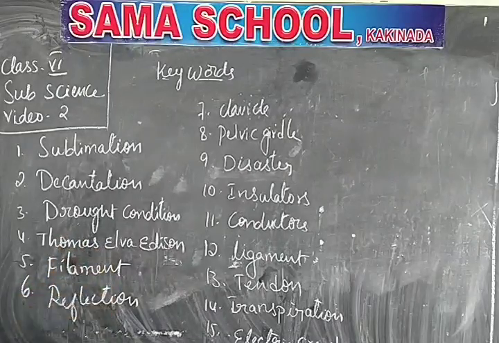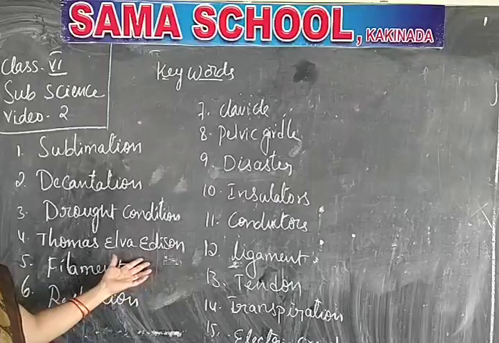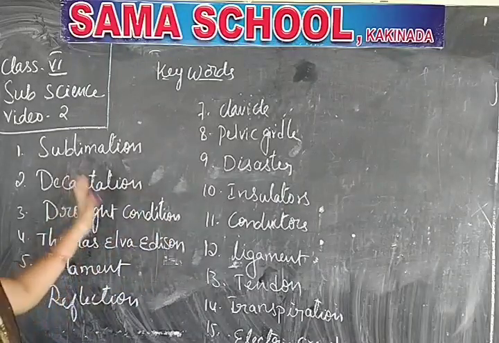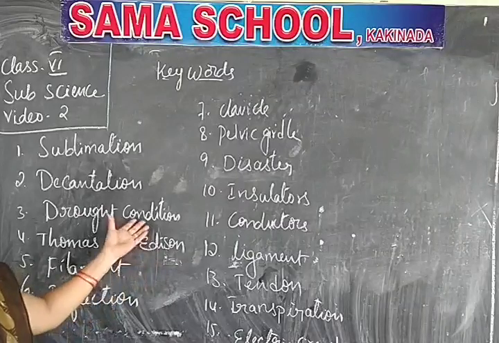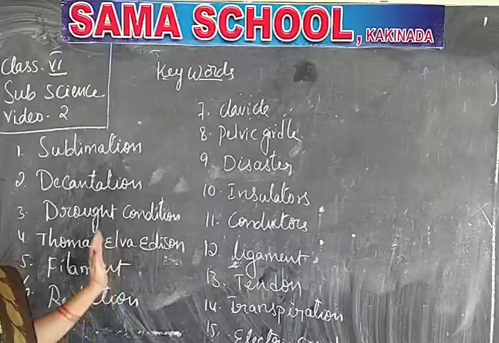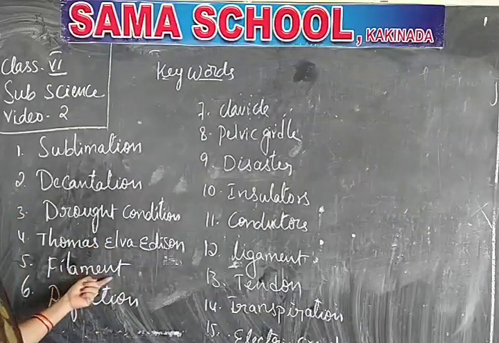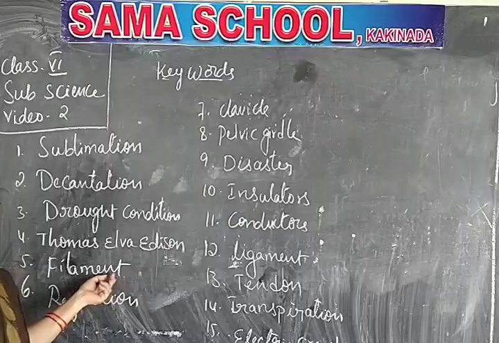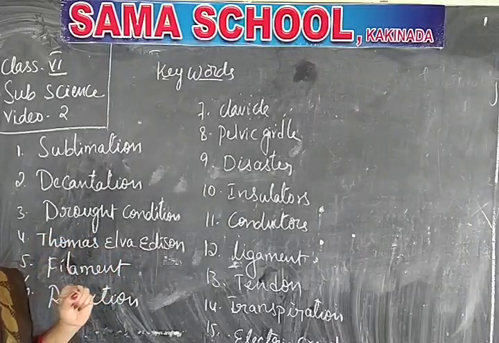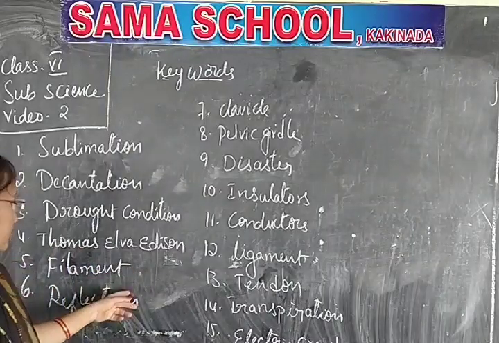Now you know this person. This is a scientist named Thomas Alva Edison, inventor of the bulb. While explaining the difficult words, I am giving just one-line answers for them. That's all. These are what we must learn as difficult words. Understand? Next, filament. In a glowing bulb, the thin thread-like structure you see is the filament. Without the filament, the bulb will not glow.